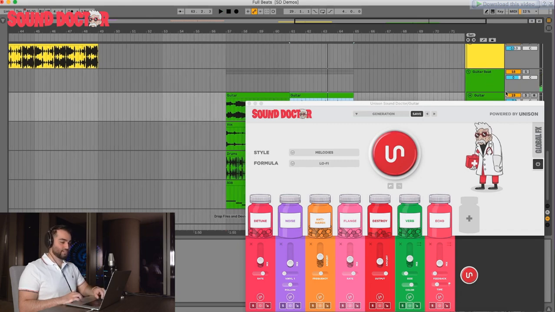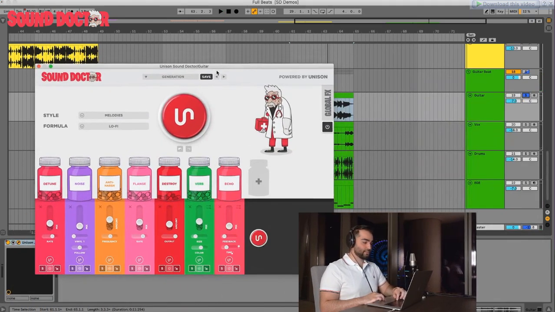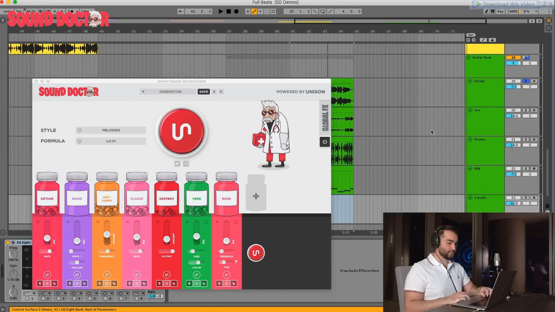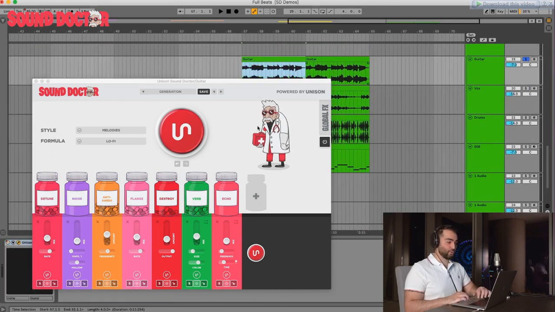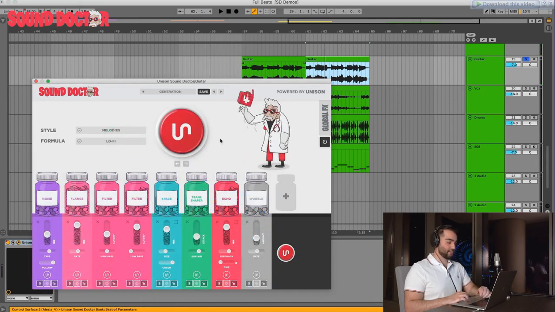All right, so let's go to the guitar first. So the guitar, this is how it sounded like. Just create some extra tracks so I can scroll. The guitar sounded like this straight out of the recording. And with Sound Doctor, we made it sound like this. So just going to the melodies lo-fi category, pressing generate. Here's another option.